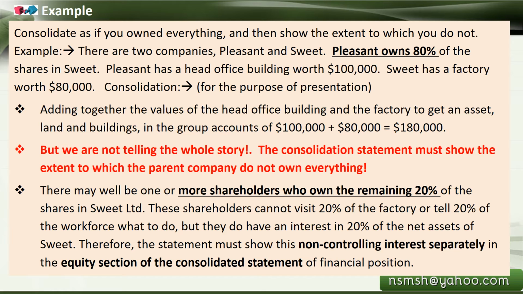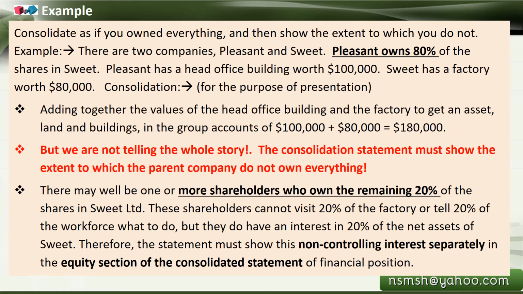It doesn't mean you control only 8 stories of the building, which is 80%, and select only 80 of the 100 employees, leaving the remaining 20% shareholders to manage the remaining 20 people. It is not like that. It is not possible to manage a company that way.